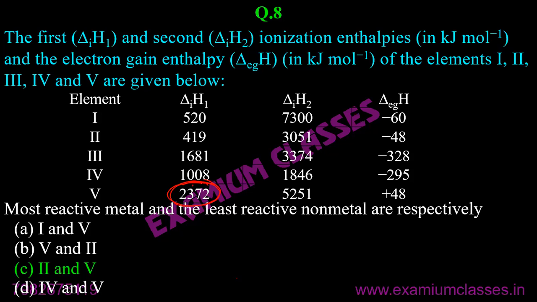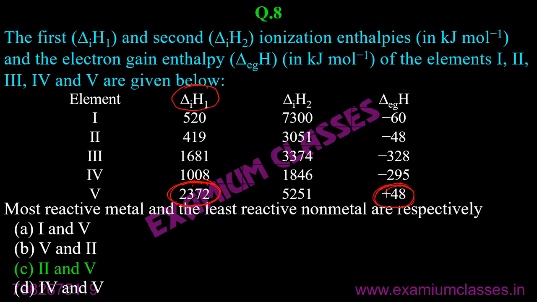Ionization enthalpy is the energy which the atom will require to lose the electron. So the least reactive non-metal will have the highest ionization enthalpy and very low electron gain enthalpy, which can be very high also.